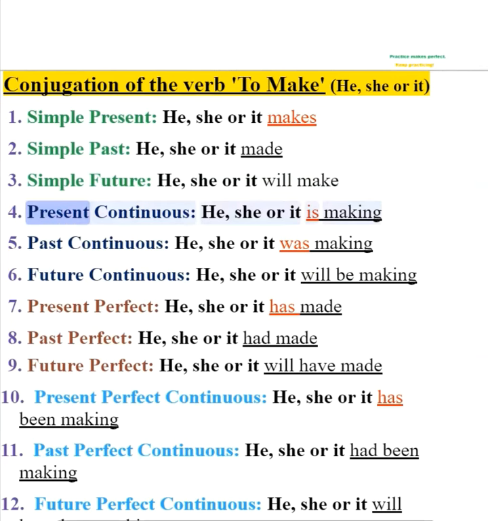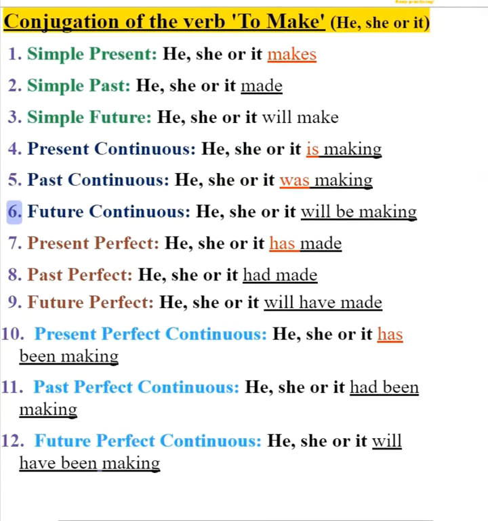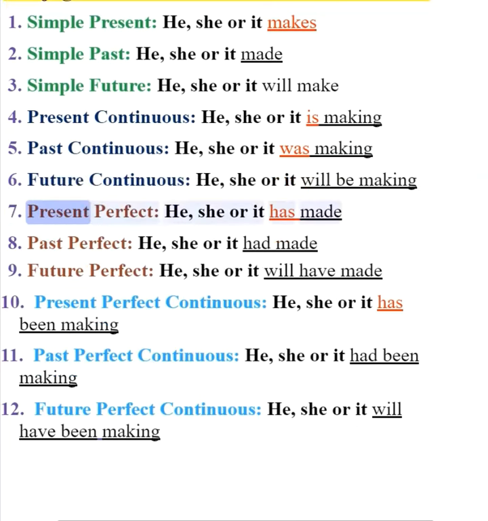4. Present continuous. He, she or it is making. 5. Past continuous. He, she or it was making. 6. Future continuous. He, she or it will be making. 7. Present perfect. He, she or it has made.